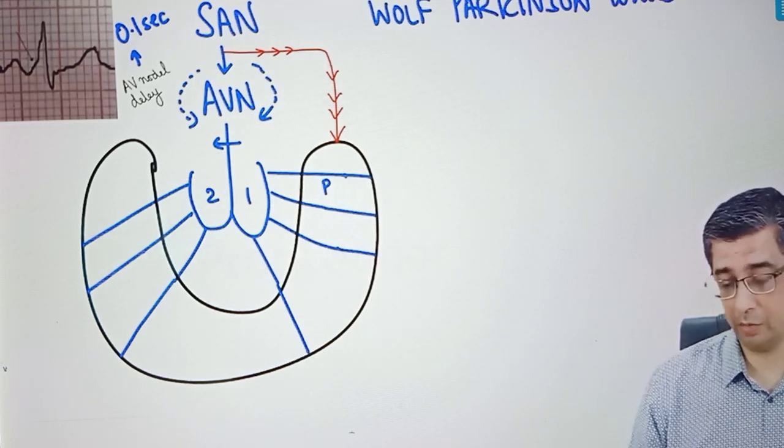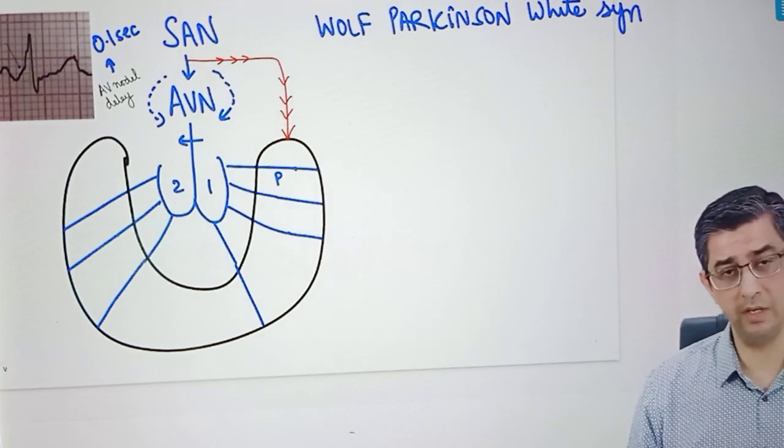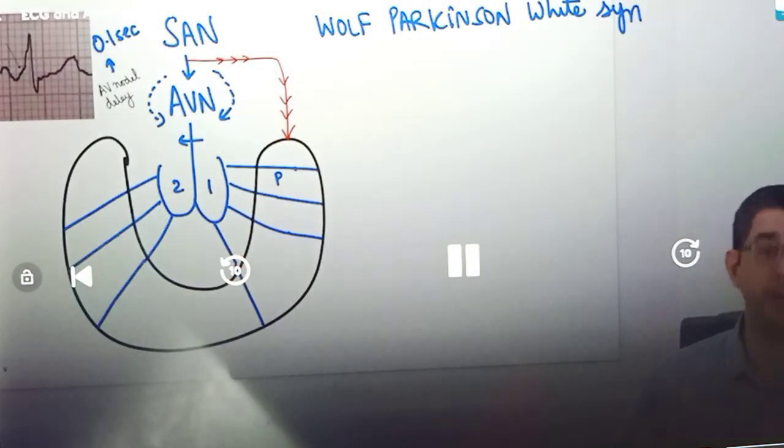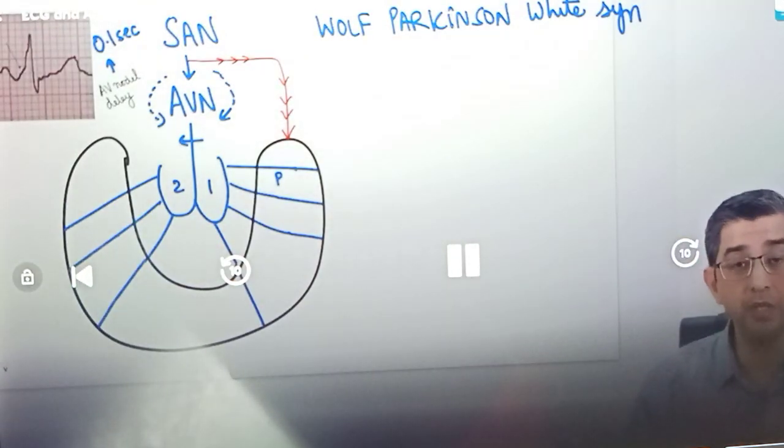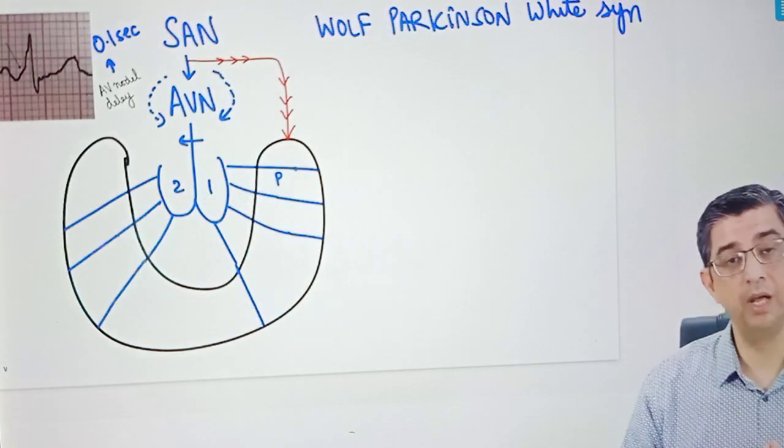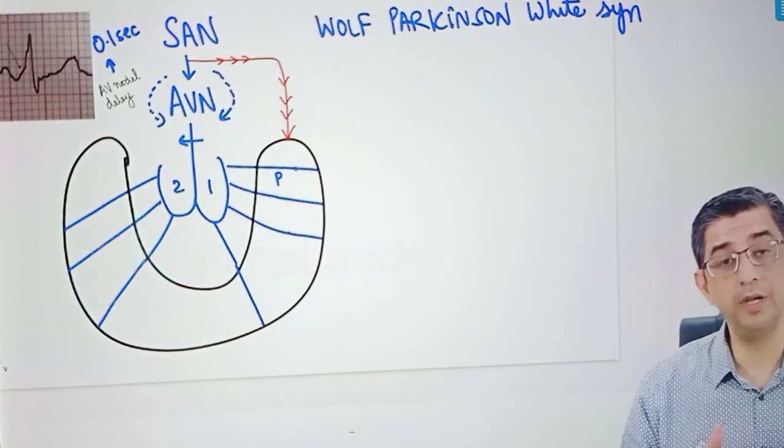And when I say that, the query from a lot of doctors is, sir, what is the problem if the ventricles are getting excited early? The point is, if you have an early excitation, then the ventricles do not get sufficient time to relax, so they will not be properly filled with blood. If you cause an early activation, the ventricle will contract partially filled because it did not get time to properly fill with blood. And because of this contraction of a partially filled ventricle, there will be a decreased cardiac output.